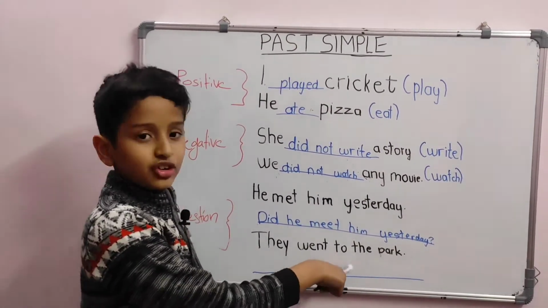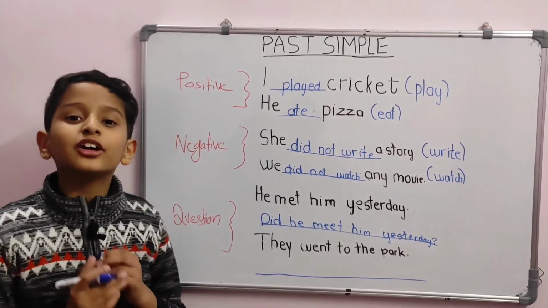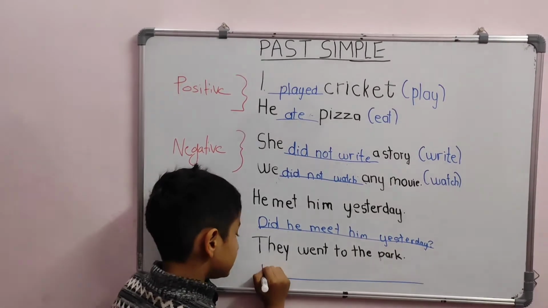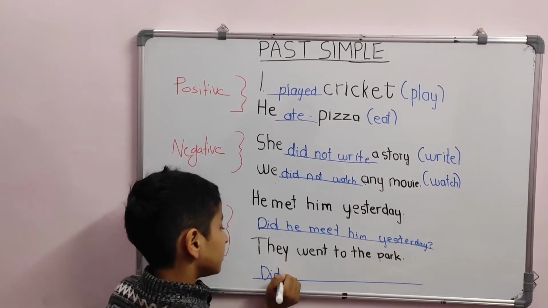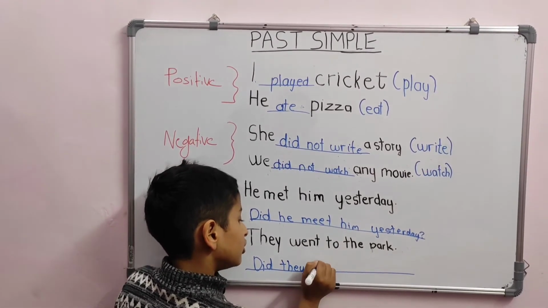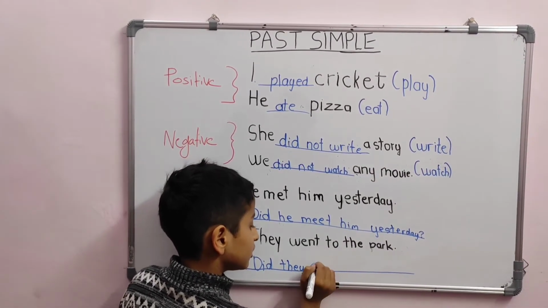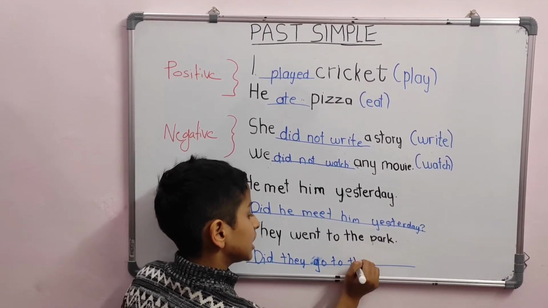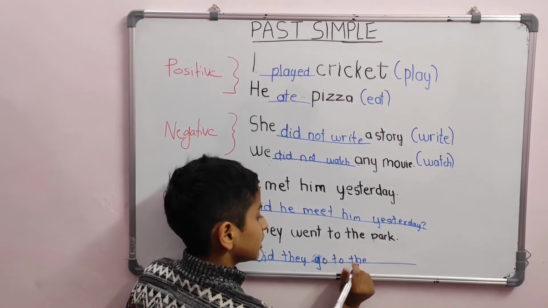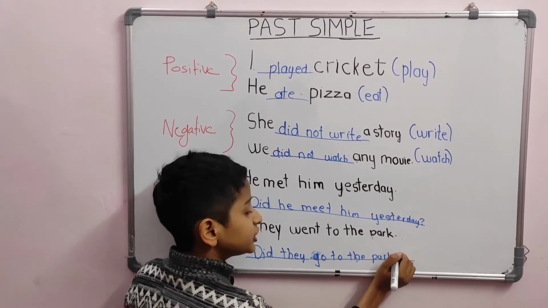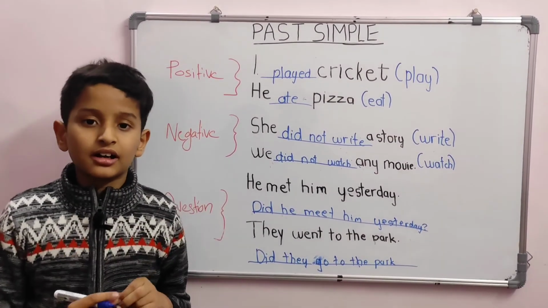They went to the park. What could be the question? Yes. Did they go to the park? We should also add a question mark after this.